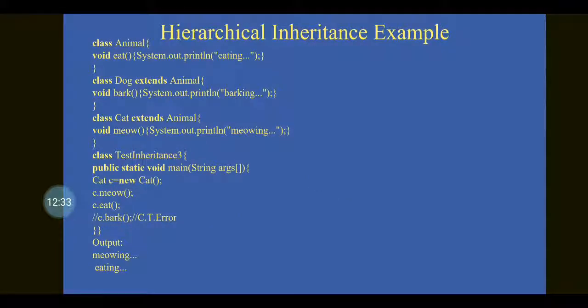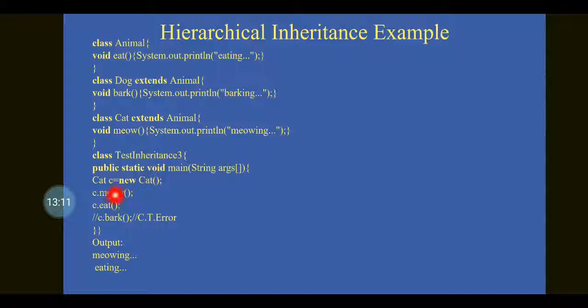Let us get into the concept called hierarchical inheritance. Here we have a class Animal as a base class, and then we are going to have two classes. One is the Dog class and the other is the Cat class. The Dog class is inherited from the Animal class, and the Cat class is also inherited from the Animal class. That is, more than one class having a common parent will be called hierarchical inheritance.